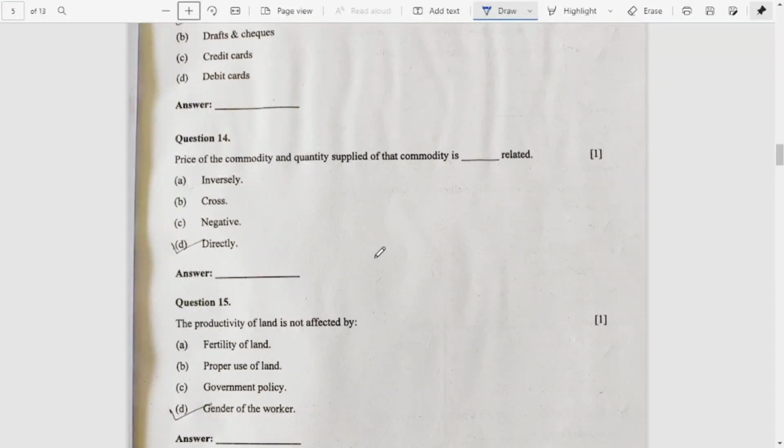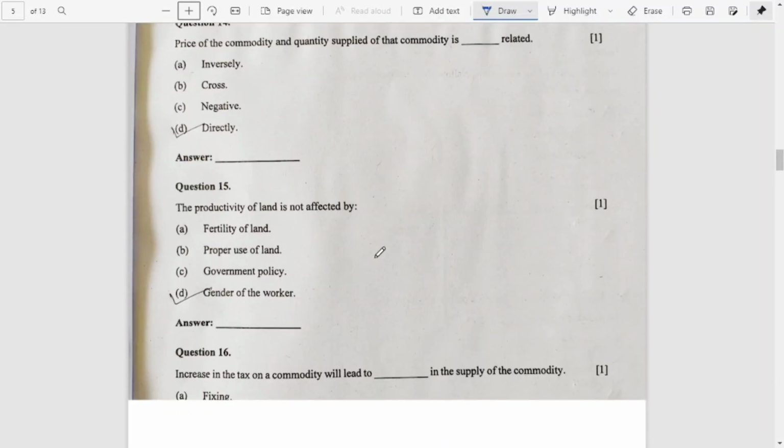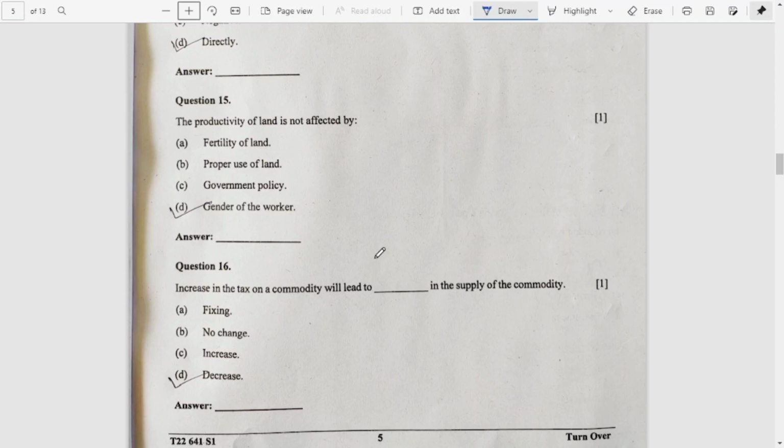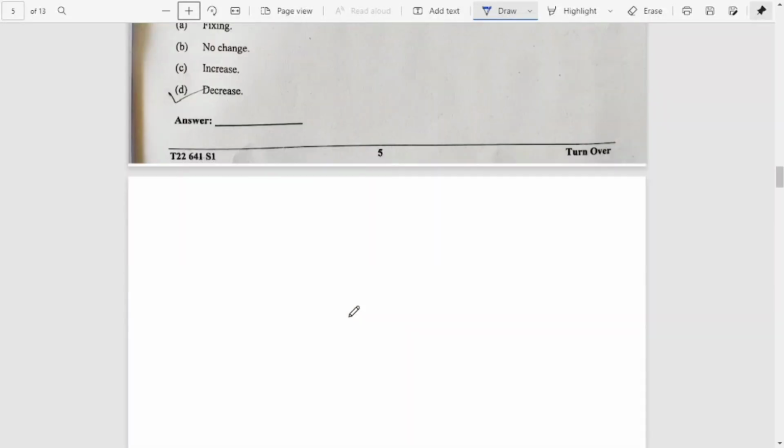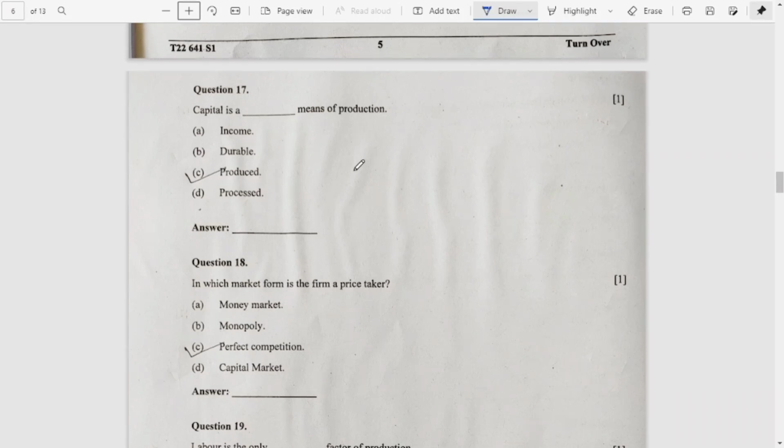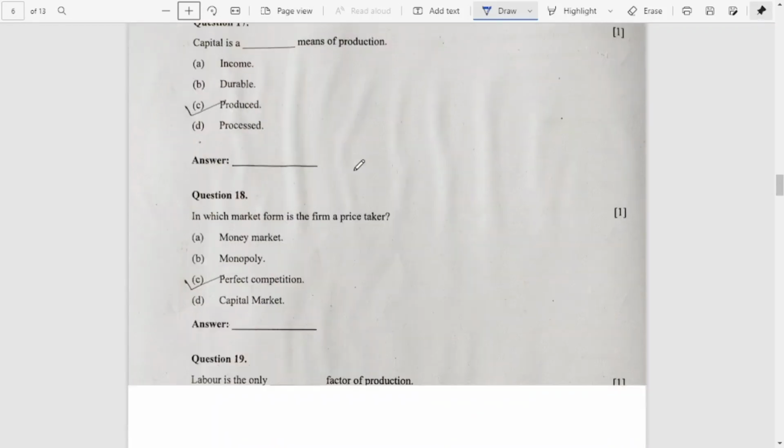Number 15, the productivity of land is not affected by D, gender of the worker. Number 16, increase in the tax on the commodity will lead to decrease in the supply of commodity. So D is the correct answer. Number 17, capital is produced means of production. C is the correct answer for 17.